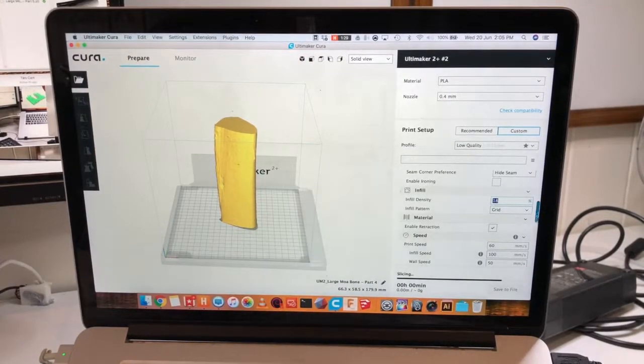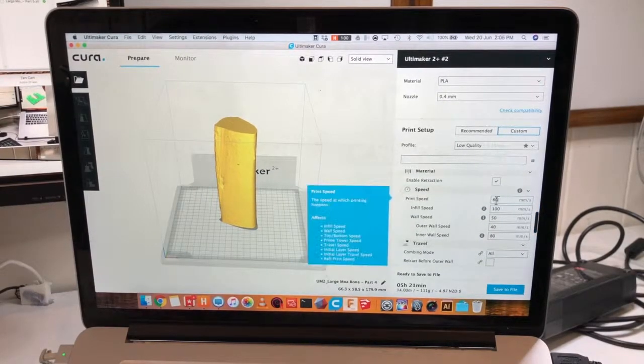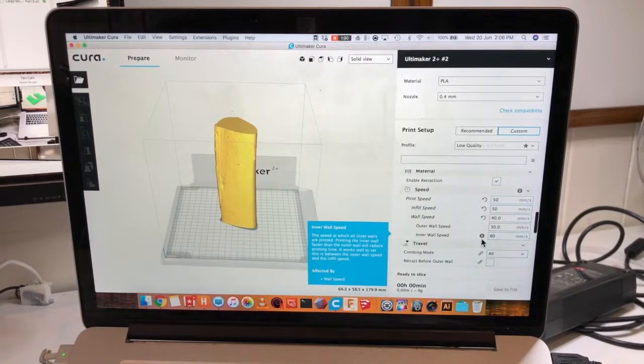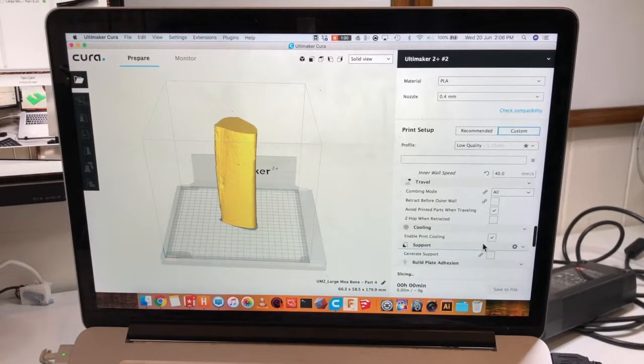In general, for these particular ones from my testing, 18% is quite a good amount. The print speed, which is how fast the print head moves, we're going to bump this down a little bit to slow it down so we can increase the quality. The faster the print head moves, the more jittery effect that has on the overall print quality. You should be able to type in something similar to what you see on the screen here.